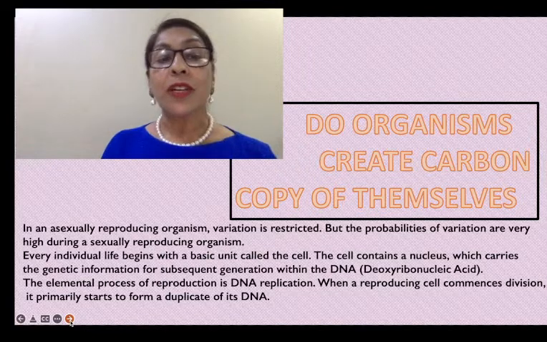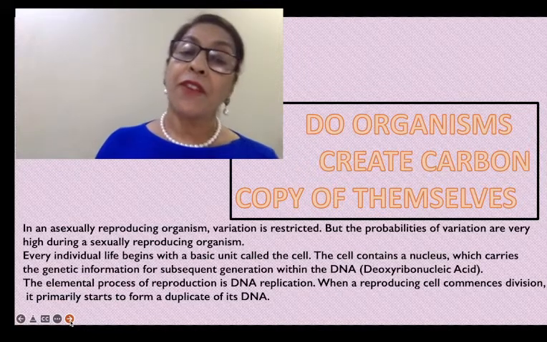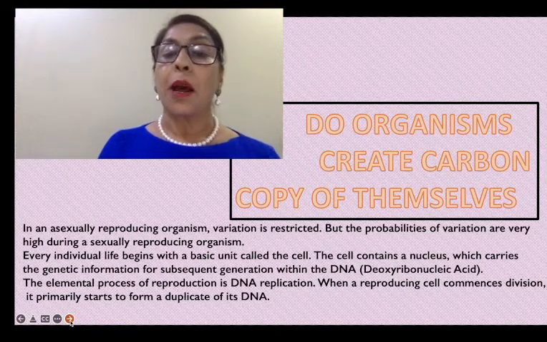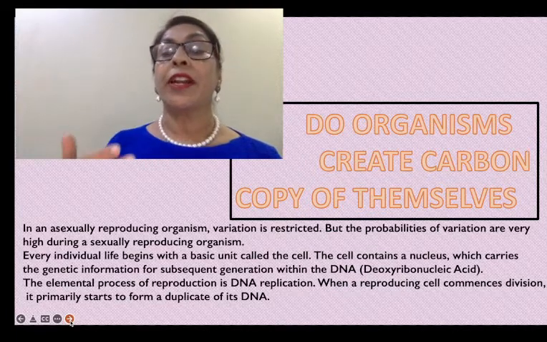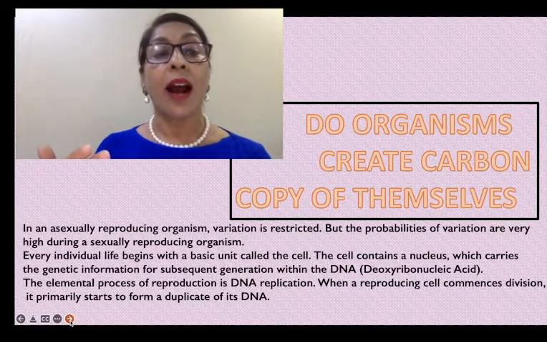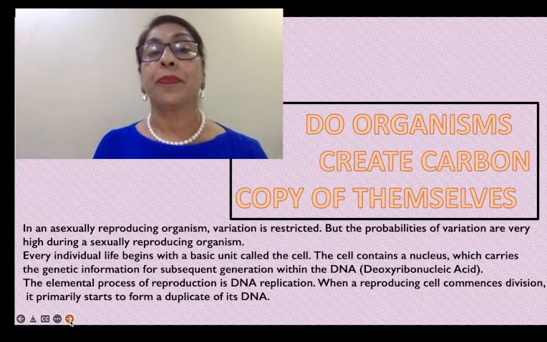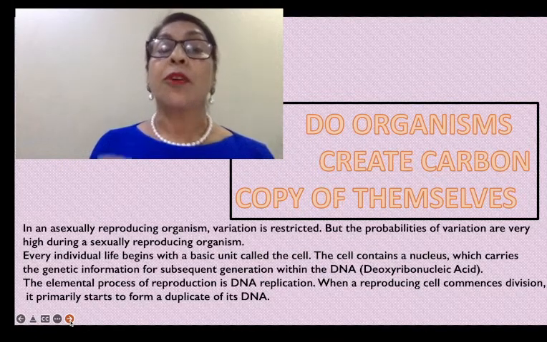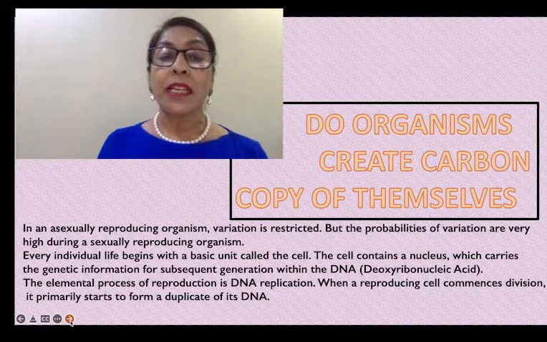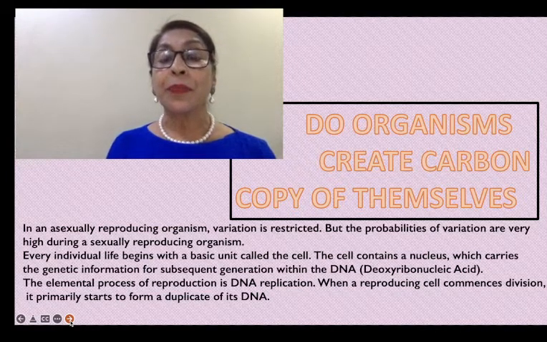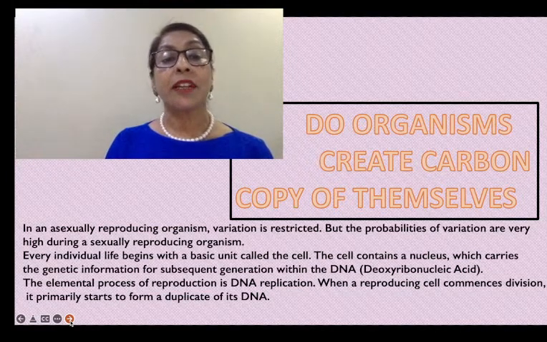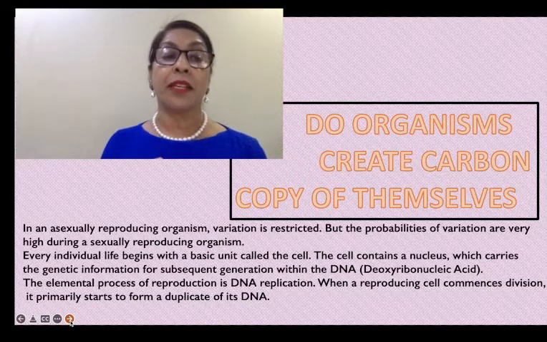In an asexually reproducing organism, variation is restricted, but the probability of variation is very high in a sexually reproducing organism, because meiosis cell division takes place in the sexually reproducing organism, and in meiosis cell division crossing over takes place.